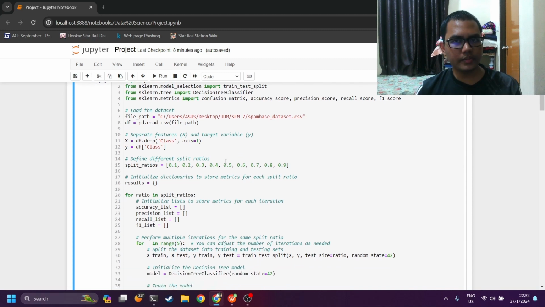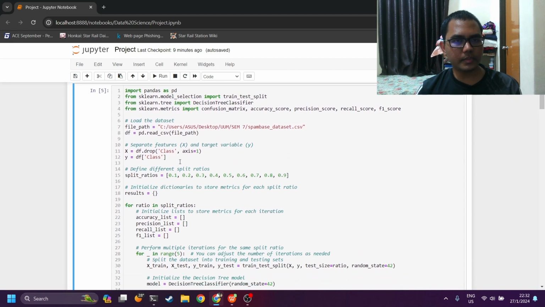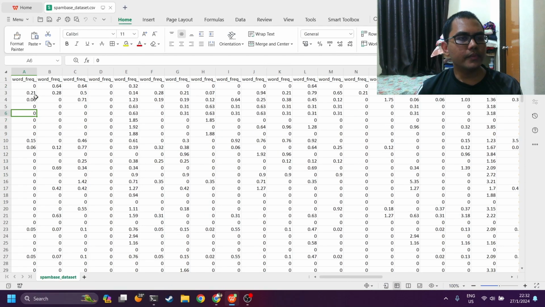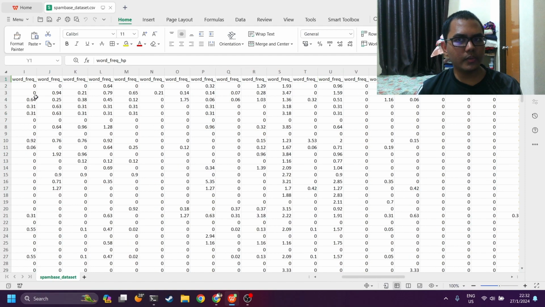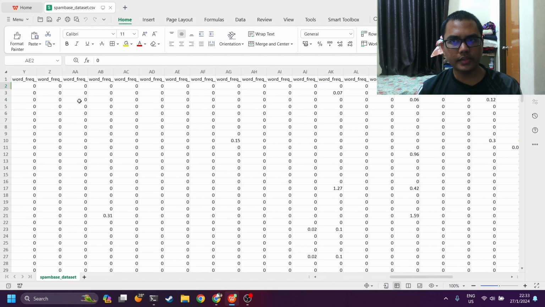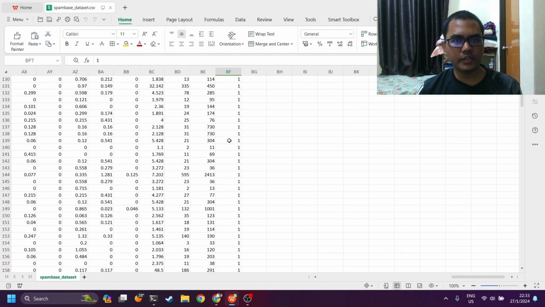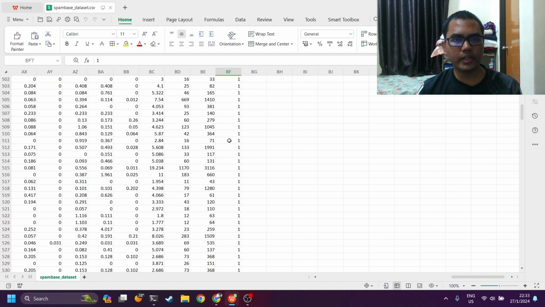So this section will involve a lot of coding samples. So I will directly show the coding, and we will be performing the model development and evaluation based on the Spambase dataset as detailed here. So we have 40-something columns and around 4,000 instances, with class as the target value. That class is a binary value, consisting of either 0 or 1.